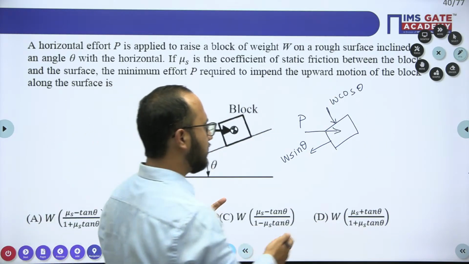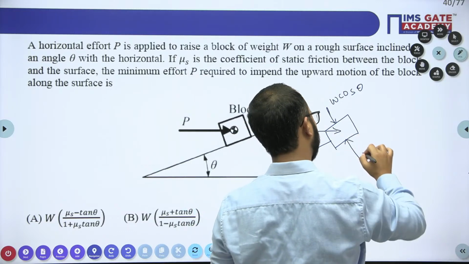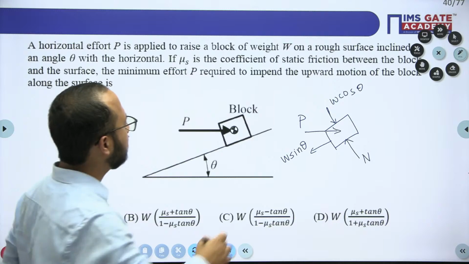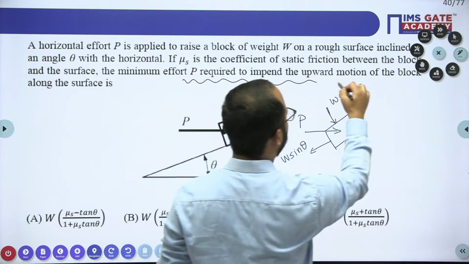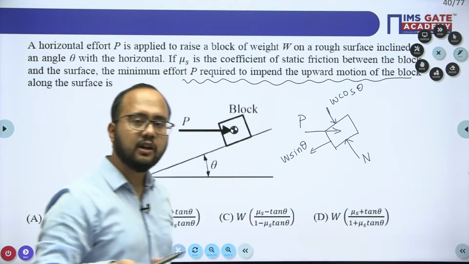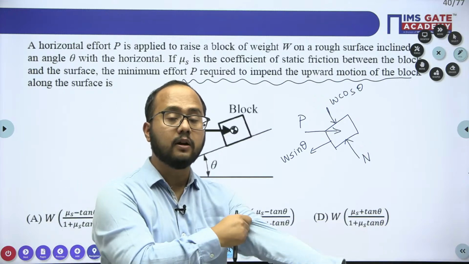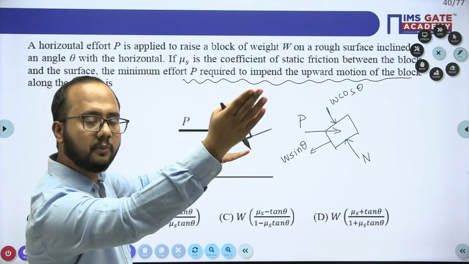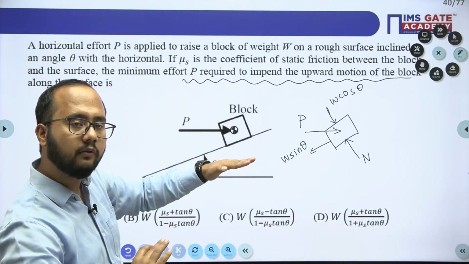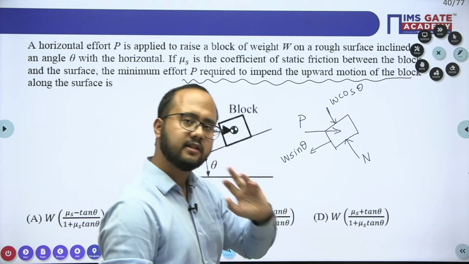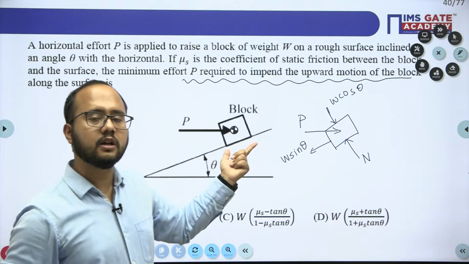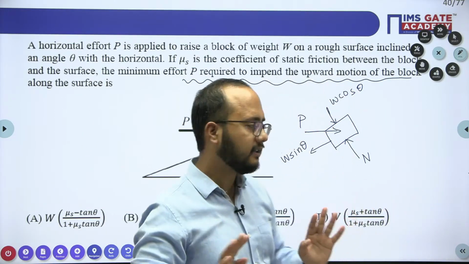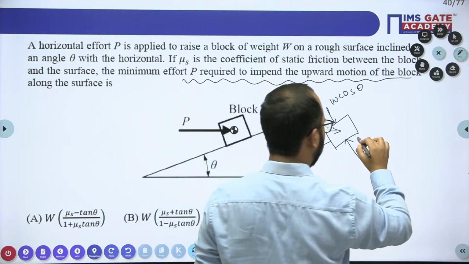Okay, what about this normal? This is the normal we are having. Symbol. We have mentioned effort required to impend up the motion. So whenever you are deciding the direction of friction, you need to understand the relative motion. With respect to this inclined plane, the block is moving in the upward direction. So this inclined plane will apply friction force in such a way that it will oppose the relative tendency of motion of the block. How will it apply the friction force? Like this.